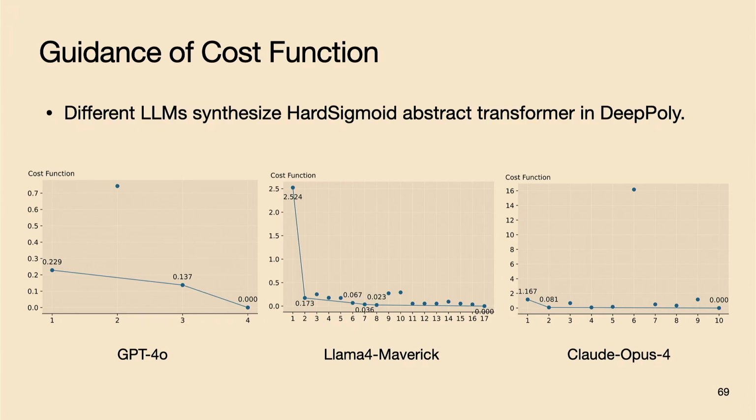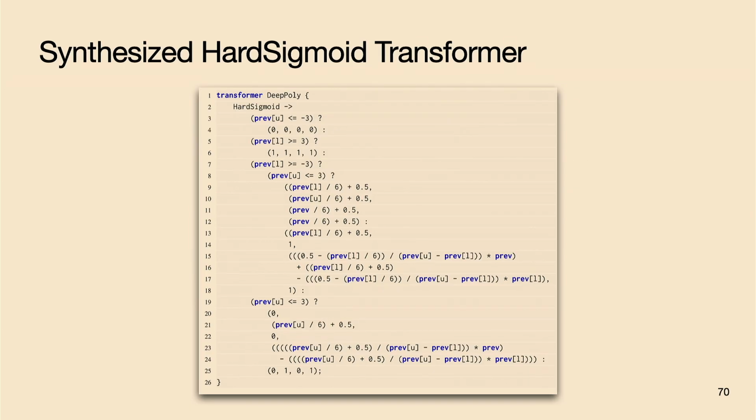So we can see that different cost functions will provide different degrees of help to different models, because models have different capacity. But after all, it will always help the algorithm to converge. And this is the result we get.